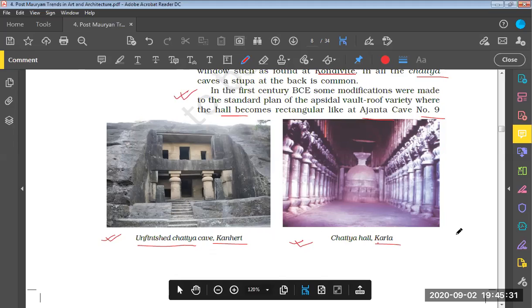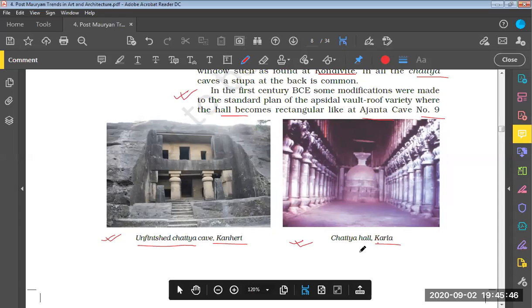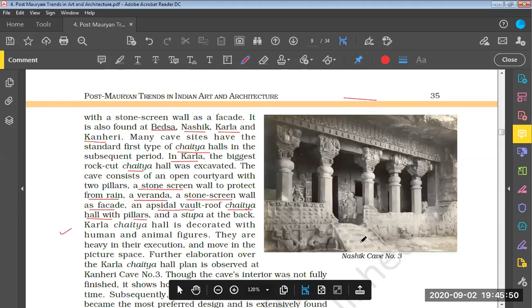If we see the right side, it is a Chaitya hall at Karla. In this hall, people sit, people meditate, people pray. This is a place where people do dhyana. So this is a Chaitya hall at Karla. Now let us move to the next image.